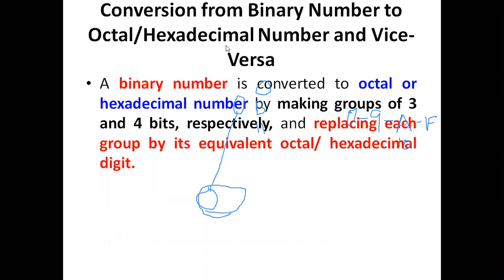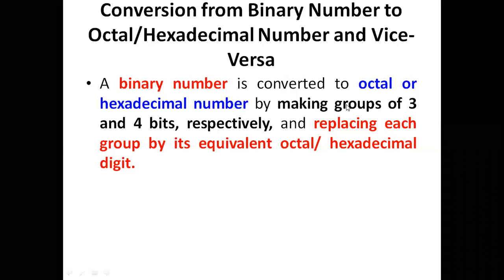Here we are having conversion from binary to hexadecimal number or octal number. From binary to hexadecimal or octal, how are we going to convert? Here, what is the thing we need to remember? For octal, we need to consider 3 bits. For hexadecimal, how many bits are we going to consider? 4 bits. And here is the logic we need to remember.